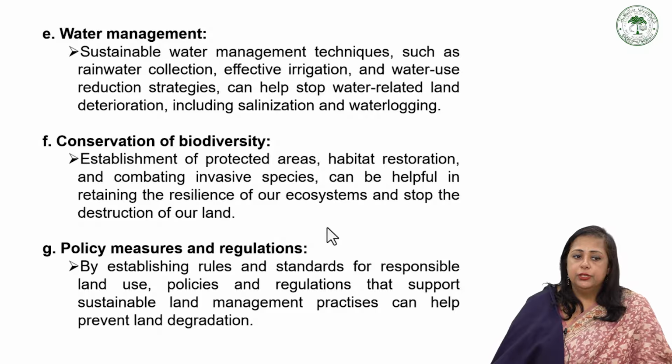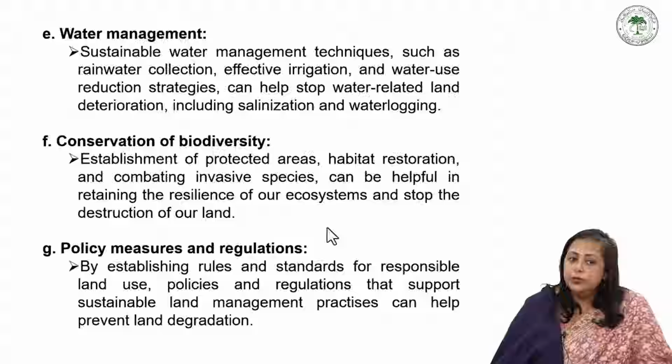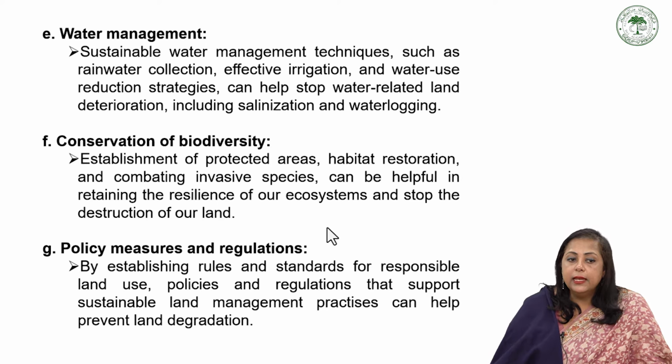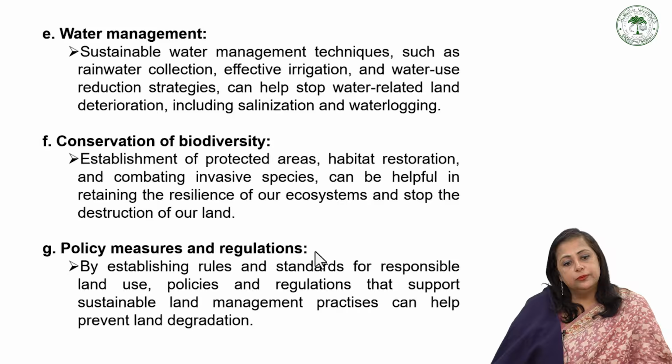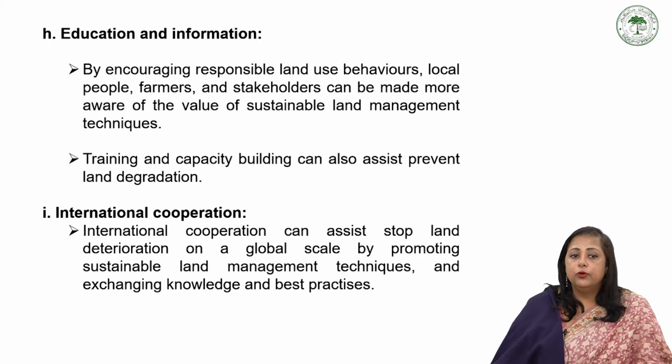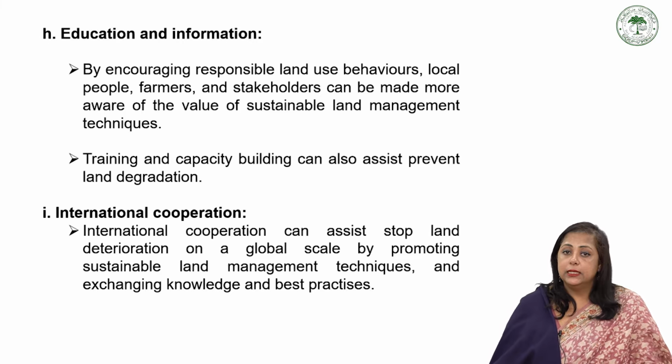Policy measures and regulation. By establishing rules and standards for responsible land use, policies and regulation that support sustainable land management practices can help prevent land degradation. Education and information. By encouraging responsible land use behavior, local people, farmers, and stakeholders can be made more aware of the value of sustainable land management techniques.